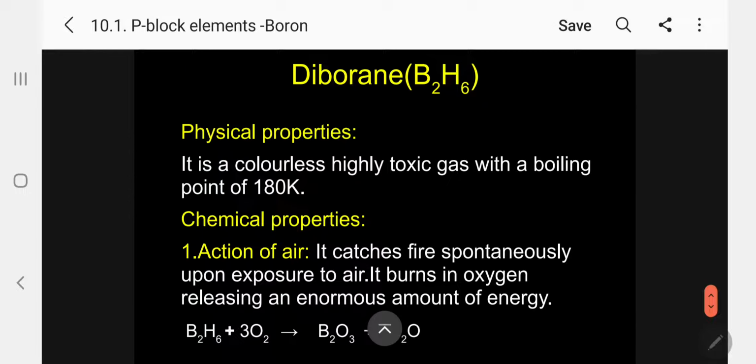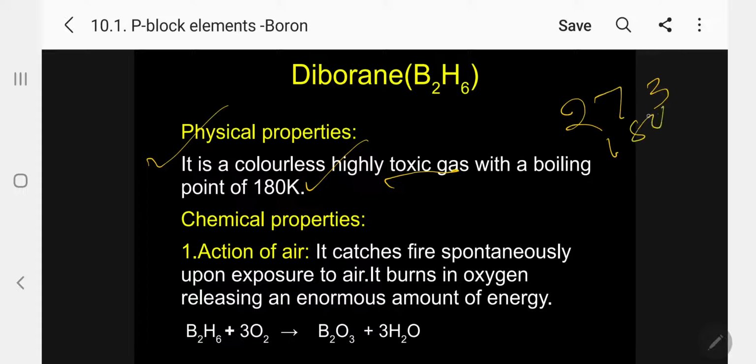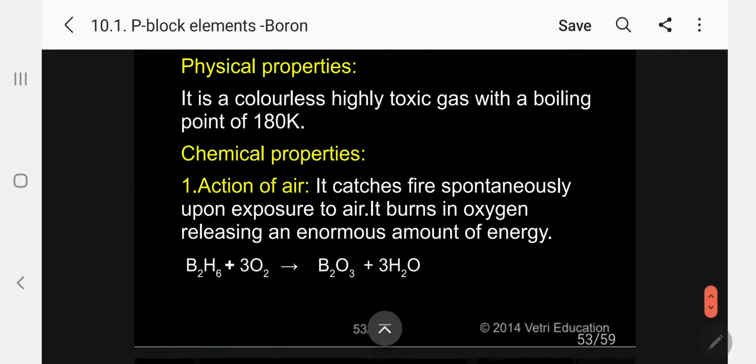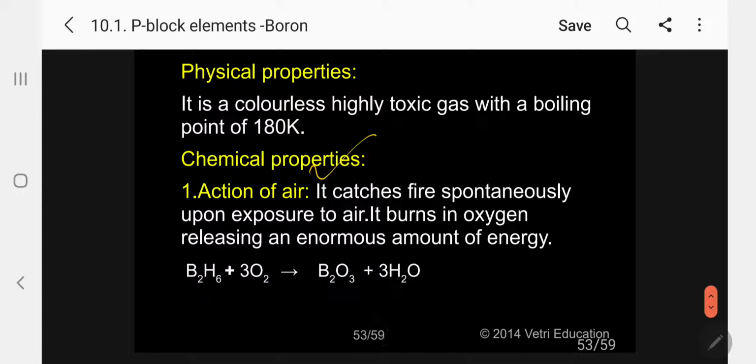Coming to the physical properties. It is a colorless, highly toxic gas with a boiling point of 180 Kelvin. 180 means 180 minus 273, so minus 93 degrees centigrade. Kindly follow. It is a colorless, highly toxic gas with a boiling point of 180 Kelvin. Okay.